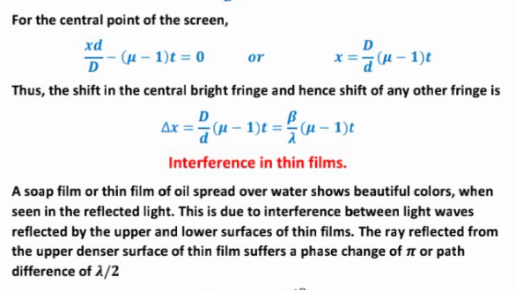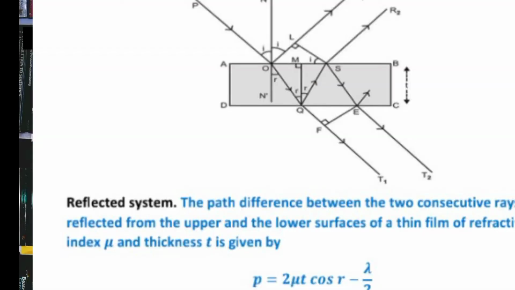The ray reflected from the upper denser surface of the thin film suffers a phase change of pi, or a path difference of lambda upon 2. Reflected system.